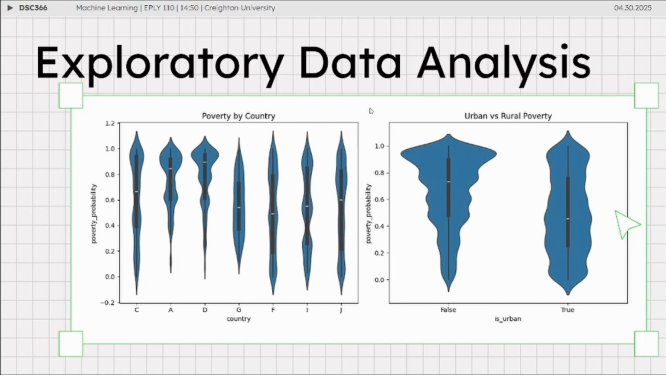Just some of our exploratory data analysis here. You can see poverty based on each of the countries, and urban poverty versus rural poverty. So this would be rural, this would be urban.